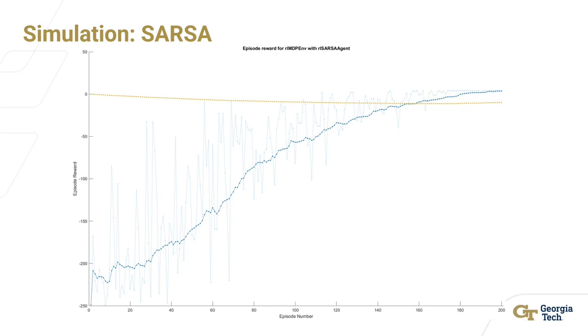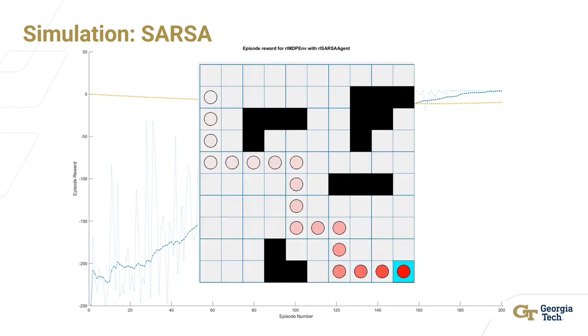So SARSA, relatively the same. The biggest difference here is that it did not converge until 197 episodes in. And this is the path that it found. Again, this one's not as close to the obstacles as the Q-Learning agent was.